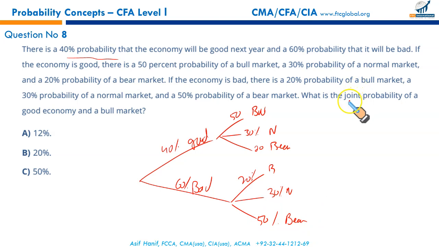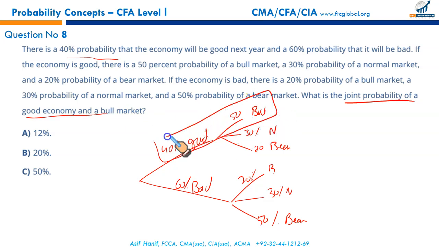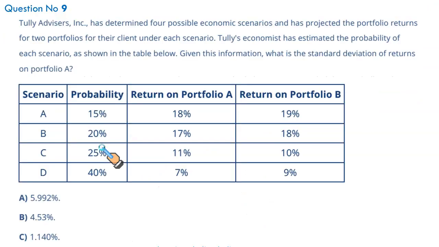It says what is the joint probability of good economy and a bull market. Good economy and a bull market, you're talking about this leg of your probability tree only. Go no further. This is what you need. We could have done it straight away, but drawing out this probability tree will always help you in doing some complex questions. So 40% of 50% will give you straightforward 20%. That gives you B to be the correct option, and B it is. Next.